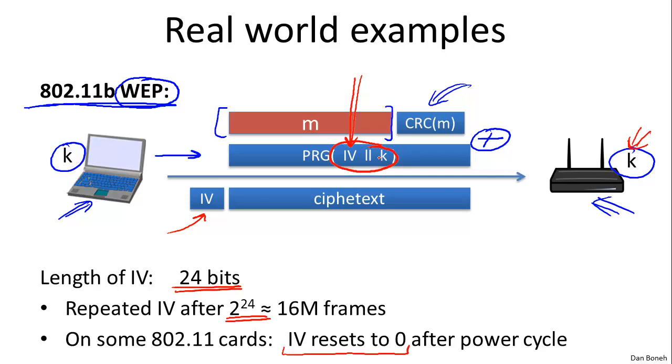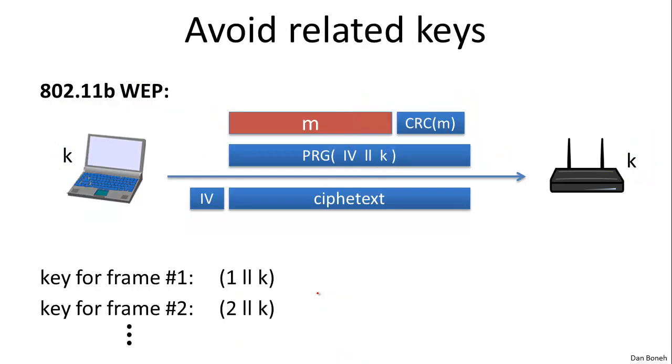So you see how in WEP, the same pad could be used to encrypt many different messages as soon as the IV is repeated. There's nothing to prevent the IV from repeating after a power cycle or from repeating after every 16 million frames, which isn't that many frames in a busy network. So while we're talking about WEP, I want to mention one more mistake that was made in WEP. This is a pretty significant mistake, and let's see how we might design it better.